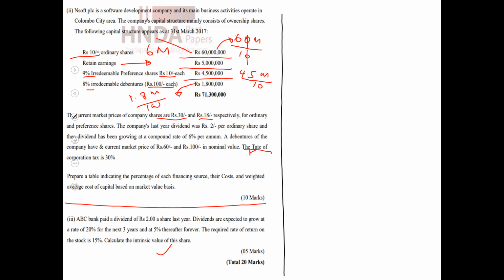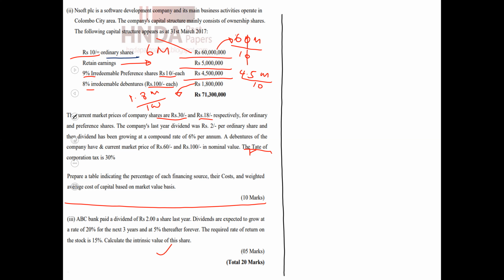So first of all, let's see how to calculate the cost of ordinary share capital. When we calculate the cost of ordinary shares, we discussed some models. Here I am not going to discuss those deeply.